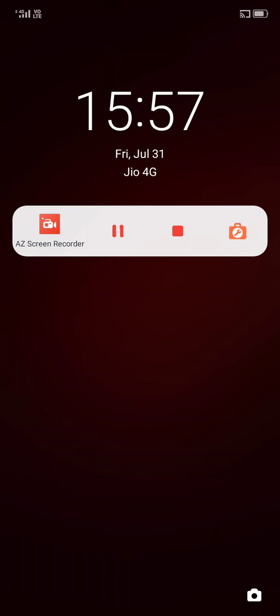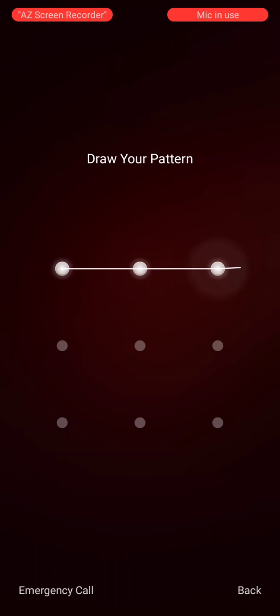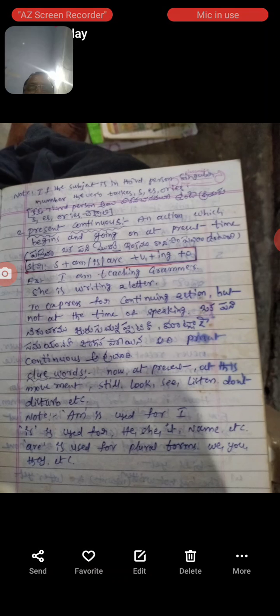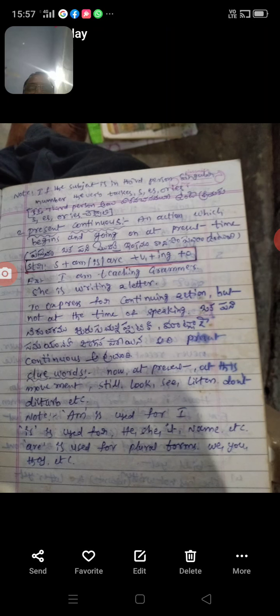We have already learned about the parts of speech, simple present tense and present continuous tense. Now we will go to another tense in the next class. We will discuss the remaining tenses in the next class. You have to practice sentences for the simple present tense and present continuous tense.